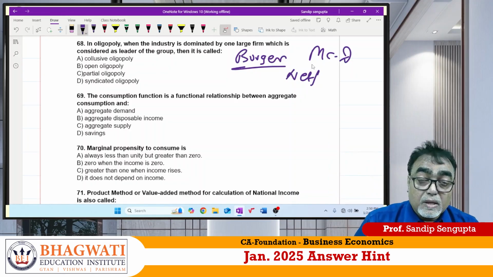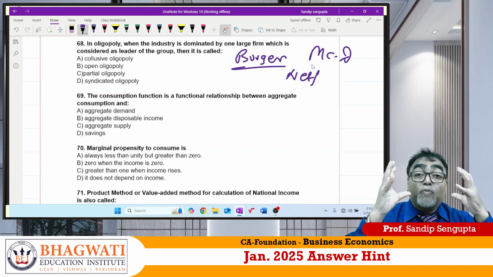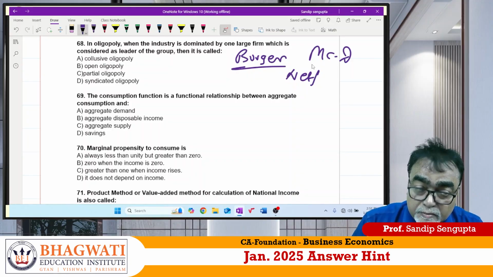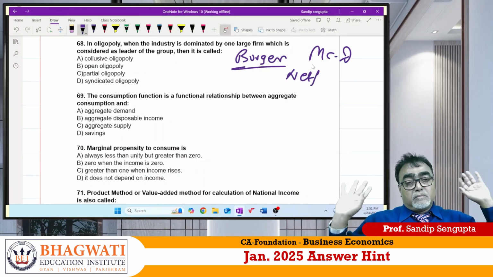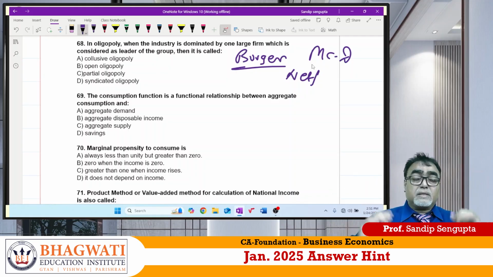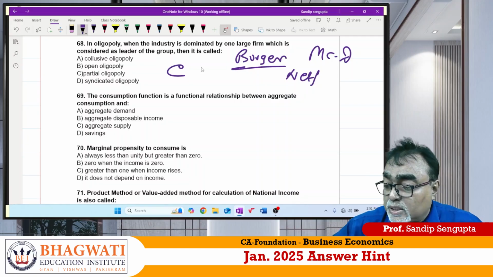Sir, it is called dominant oligopoly. Dominant oligopoly means they are called output leaders of oligopoly. If you remember 2016, Reliance Jio decreased the price drastically. That time everyone started decreasing, but most of the service providers became indebted to banks. Correct? So that is called price leadership model. It's called output leadership model for McDonald's and all. Why I said this? Price leadership and output leadership are known as part of dominant oligopoly. 68 answer is C for Chennai.